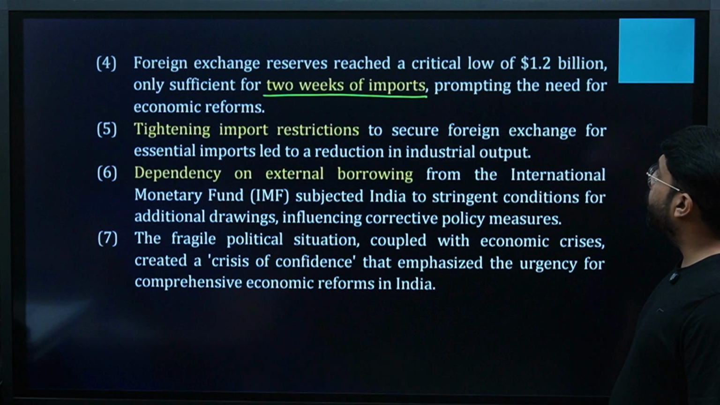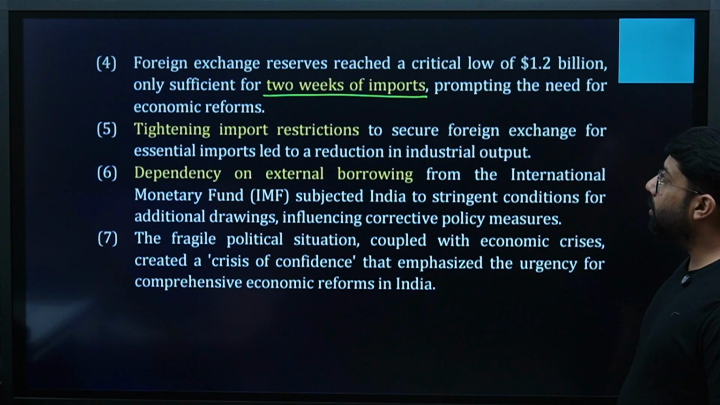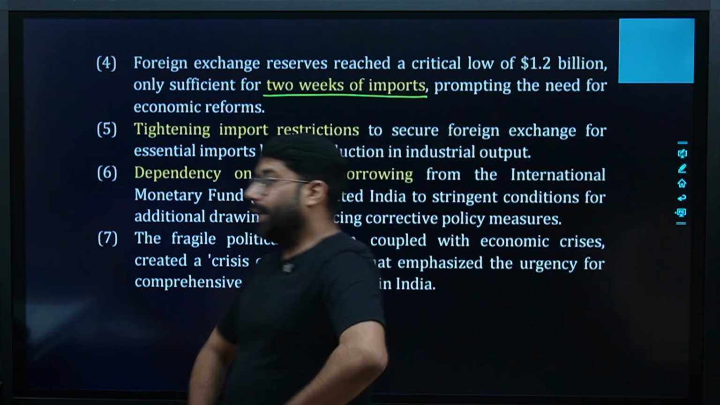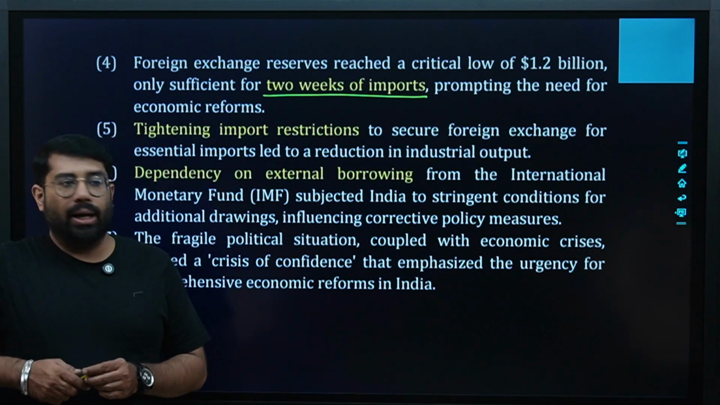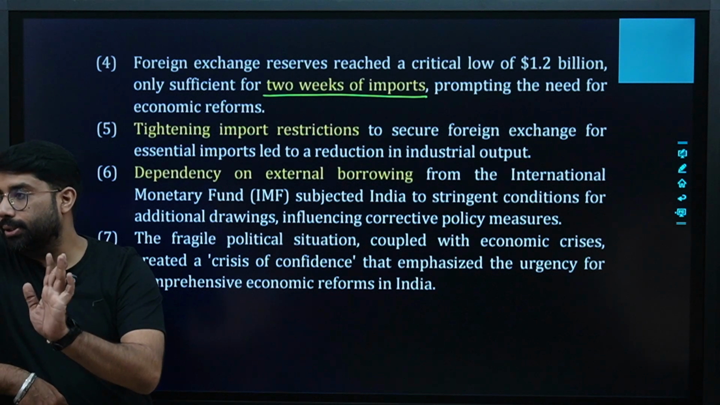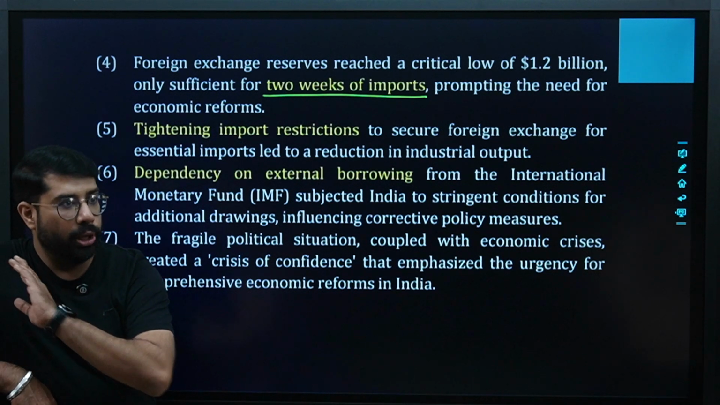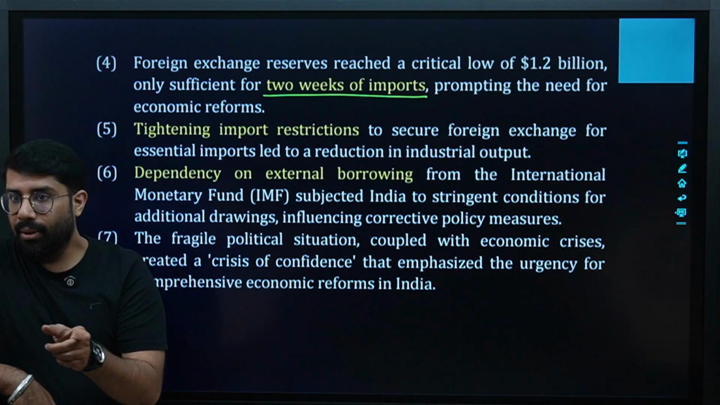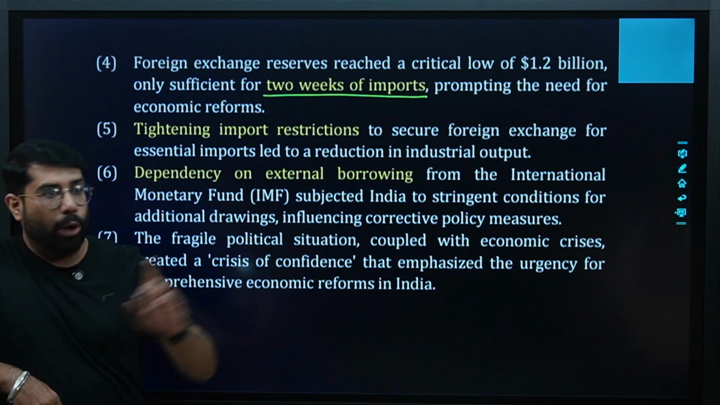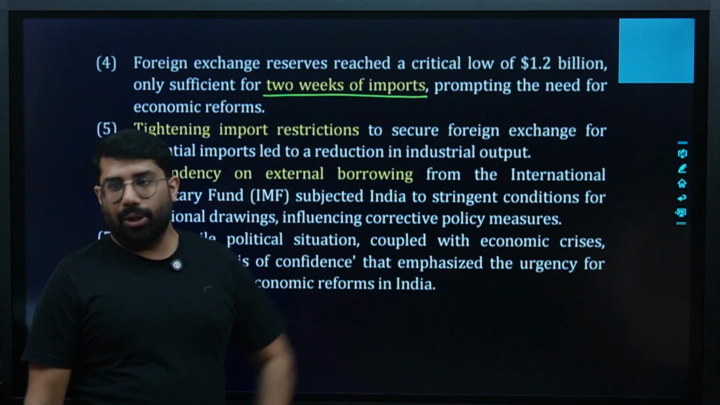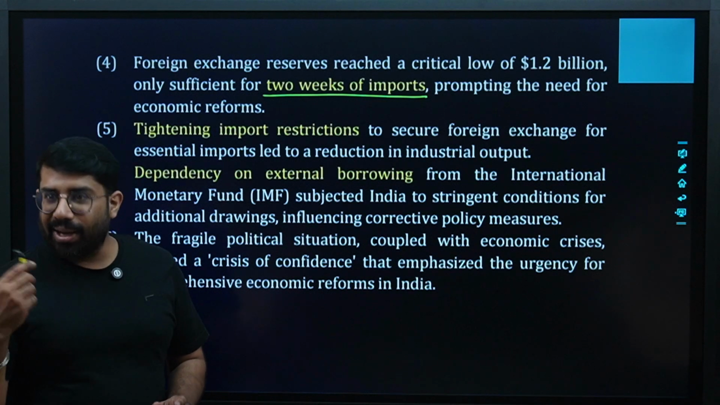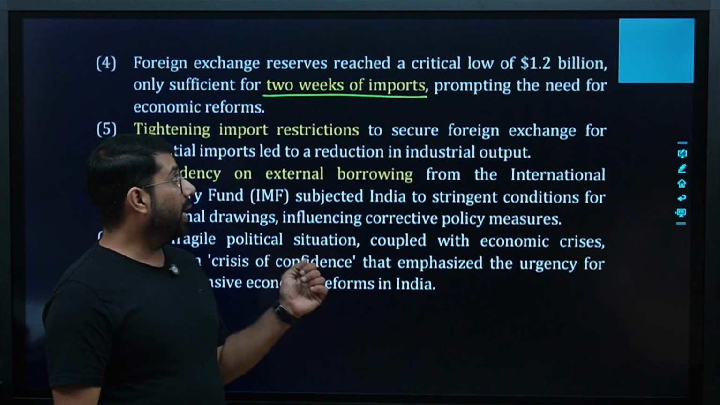Foreign exchange reserves reached a critical low of $1.2 billion, sufficient for 2 weeks of imports, prompting the need for economic reforms. This is a very important thing. In India, there was a time when the foreign exchange reserves were so low that we could import for only 2 more weeks. It means after 14 or 15 days, we cannot do imports. And at that time, we were dependent upon other countries for many goods. Getting the point? How much reserve did we have? $1.2 billion. The figure seems very big, but try and understand we're talking about India, a big country. Yes or no? So that figure was not so big actually.